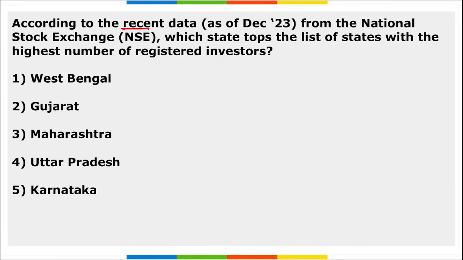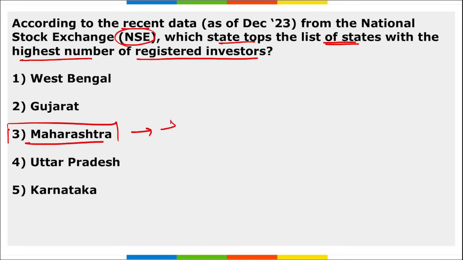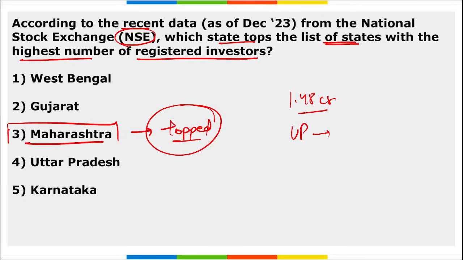Next, according to the recent data from the National Stock Exchange, which state has topped the list of states with the highest number of registered investors? It is Maharashtra. Maharashtra has topped the list as per the data released by NSE. On top, it is Maharashtra with 1.48 crore investors. Then it is UP, 89.47 lakh investors. Then it is Gujarat with 76.68 lakh investors.